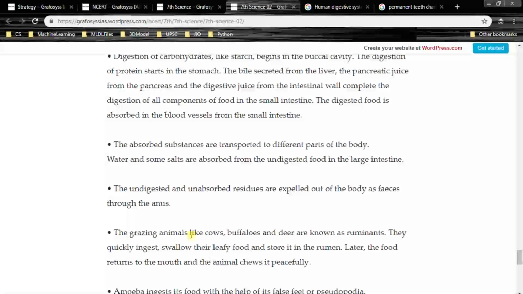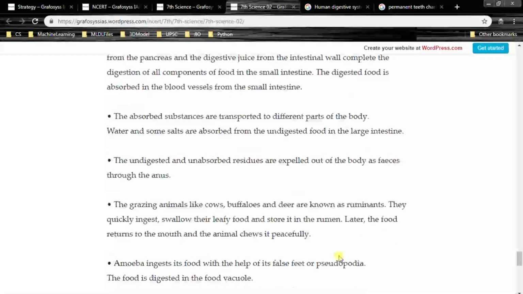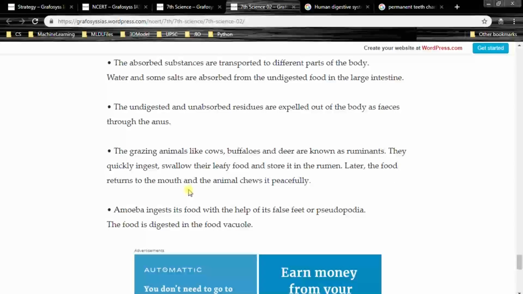The grazing animals like cows, buffaloes and deer are known as ruminants. So you might have seen cows, buffaloes and deer while standing, they keep on moving their mouth. They are actually chewing the partially digested food. So these are the animals which are called ruminants. They quickly ingest and swallow their leafy food and store it in the rumen. Later the food returns to the mouth and the animal chews it peacefully.